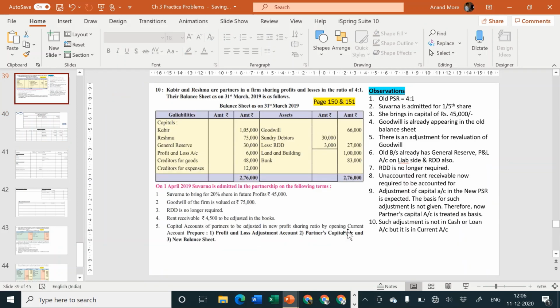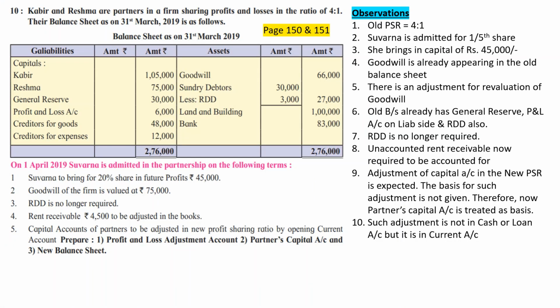Next one. Step number 1, open necessary ledger accounts, complete. Step number 2, transfer of assets and liabilities, complete. Step number 3, capital brought in by new partner, complete. Step number 4, goodwill. What have they told you? Goodwill, there is already existing goodwill in balance sheet, and plus there is an adjustment. They are not telling that Suvarna is bringing her share of goodwill in cash. So new partner is not bringing her share of goodwill in cash. That means it is valuation method, not the premium method.